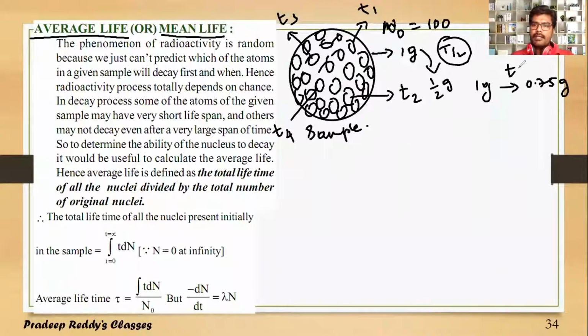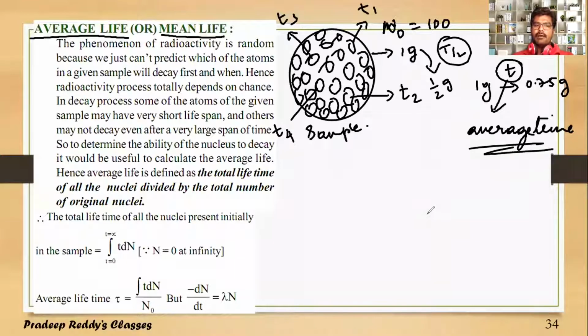In order to calculate this time taken, you cannot use half-life. We need to take the average time. Therefore, the total time of all the nuclei divided by the total number of nuclei present gives you the average lifetime or mean lifetime.